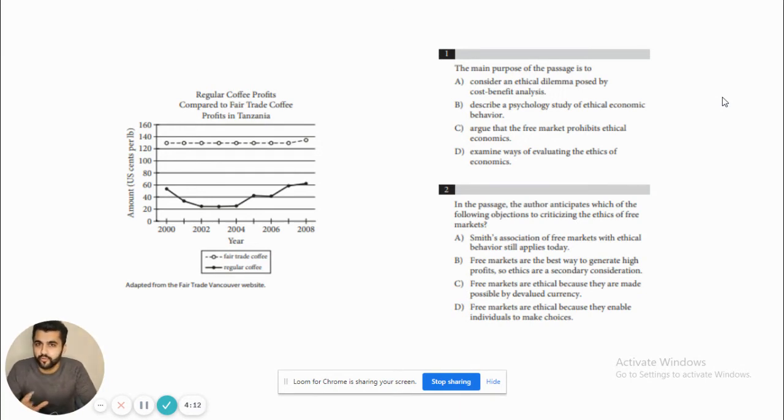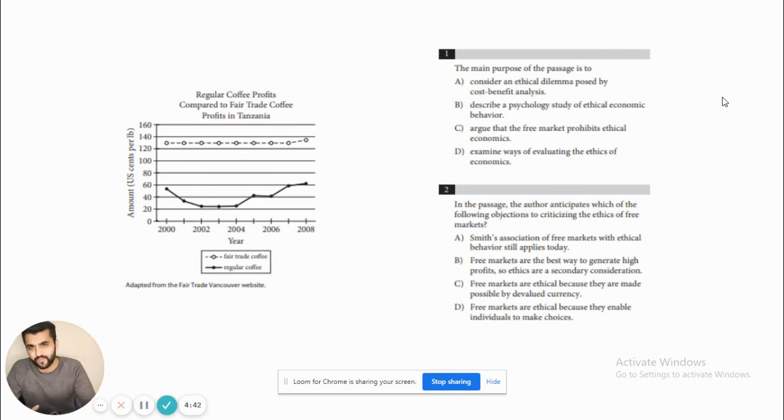So once you rephrase this question, the third part is to go back to the passage, right, and use this rephrased question and try to find the answer for this question, right? Once you found an answer for this question, try to phrase it in your own words, right? So once you've done that, go back to your answer choices and uncover them. Cross out all the answer choices which do not match your answer, and at the end you will be left with an answer which is the correct answer, right?